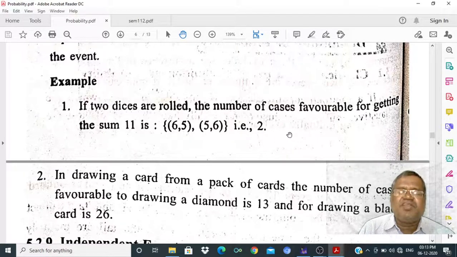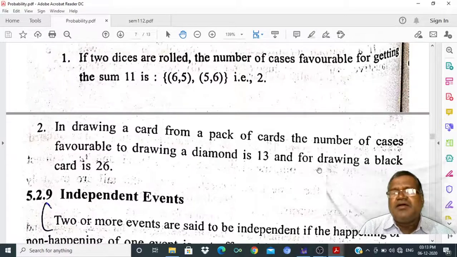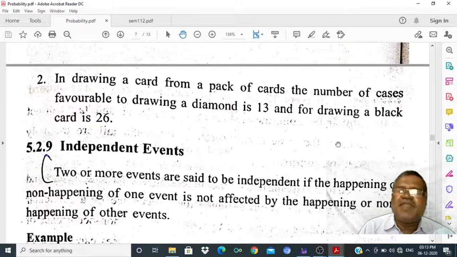Two events are favorable. Total events are 36 in that example. In drawing a card from a pack of cards, the number of cases favorable for drawing a diamond card is 13. And for drawing a black card, there are 26 black cards, so the favorable cases are 26.